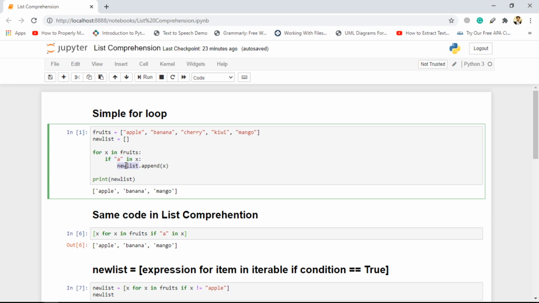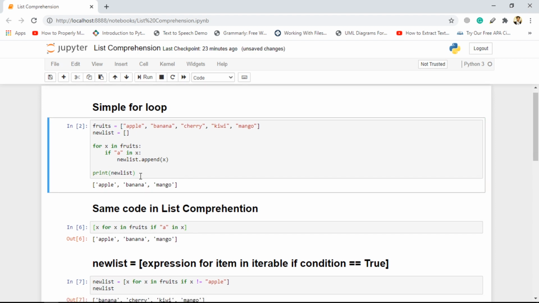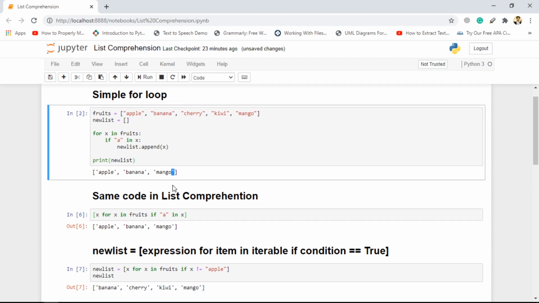Then it will check the same thing for banana. A is in banana as well. It will append banana in the new list. Then cherry. Cherry does not have A, so it will just skip the cherry. Then the kiwi, and then the mango, it will consider mango as well because mango has A in it. Then when we give it a go, we are getting all the fruit that contains A. So this is one way of doing this thing.